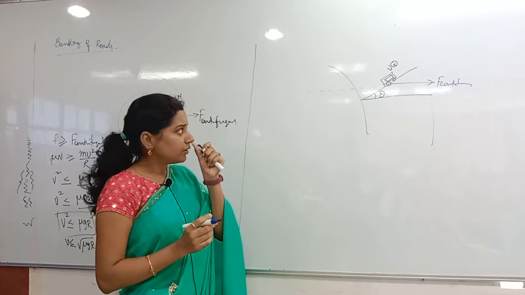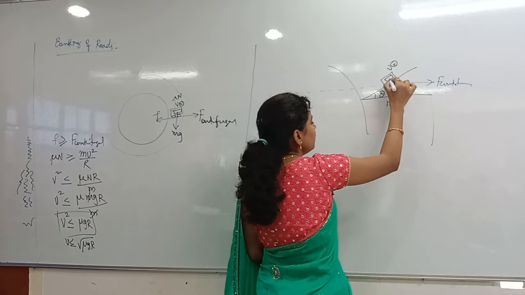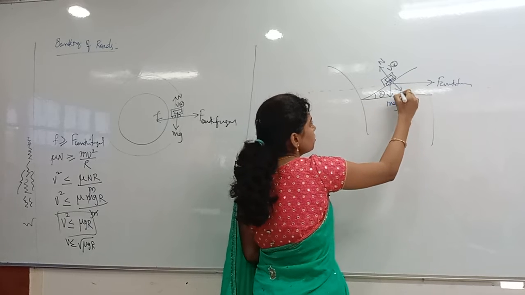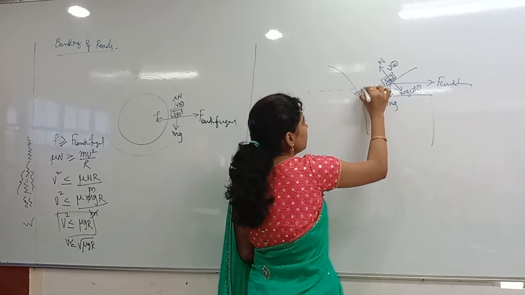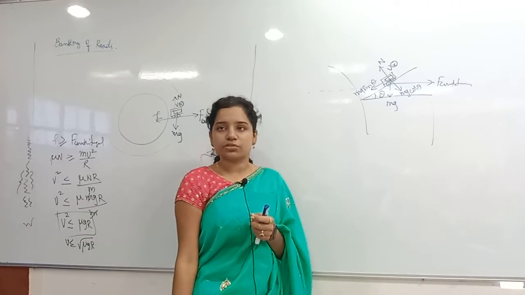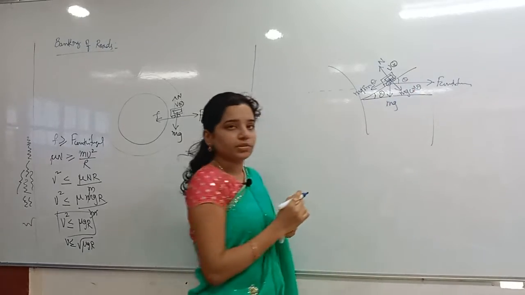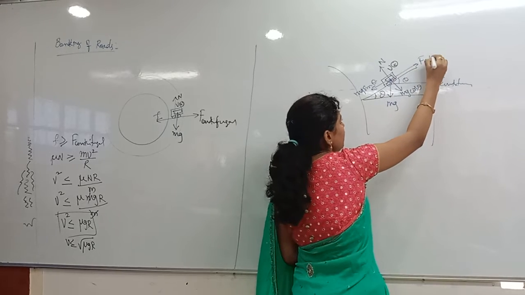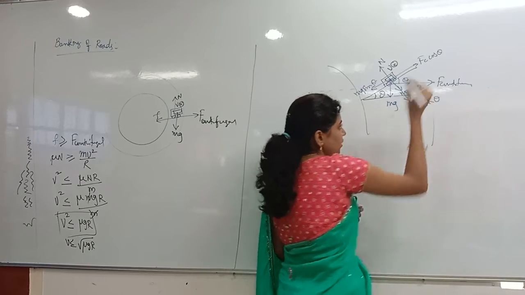Now friction is not there, so it will be very easy. mg is acting obviously in the downward direction, and in this direction what is acting? Normal reaction. That is not necessary, however, for us. Opposite to the normal reaction what is acting? mg cos theta, and along the inclined plane what is acting? mg sin theta. Now I want the components of Fc also. For that, if this angle is theta, then this angle also is what? Theta only. Now this is Fc, this is theta, so this component will be Fc cos theta, and the opposite component will obviously be Fc sin theta.